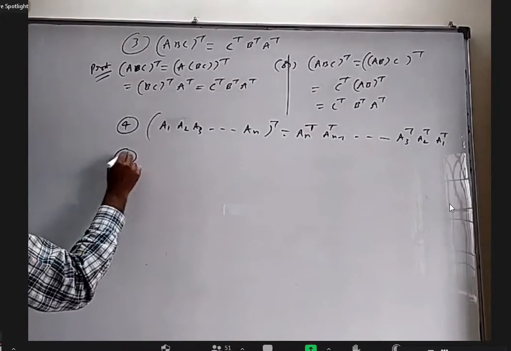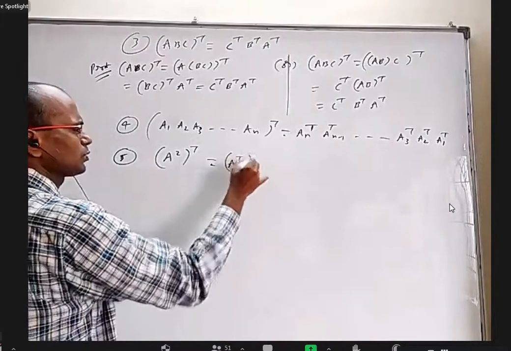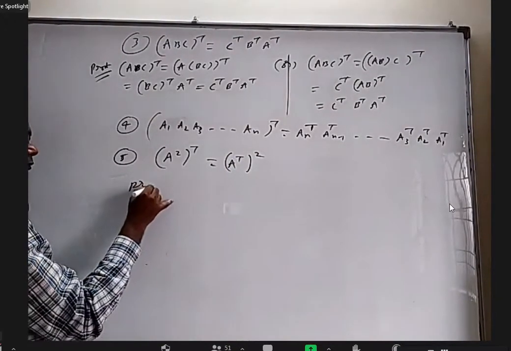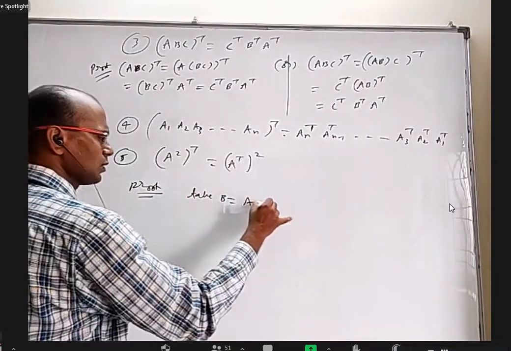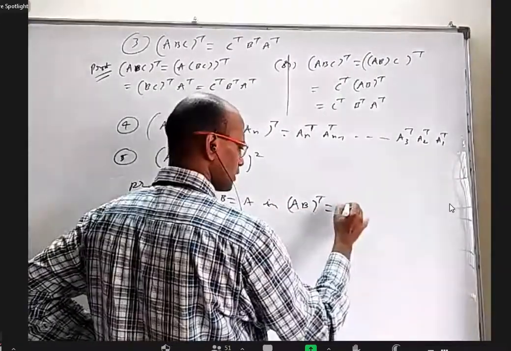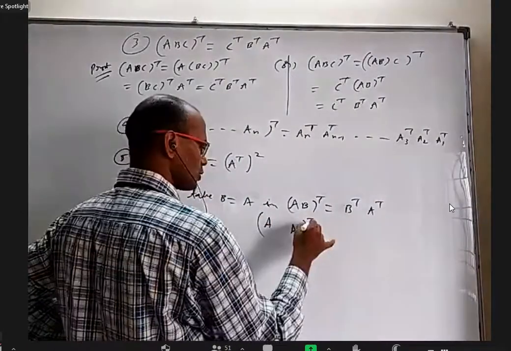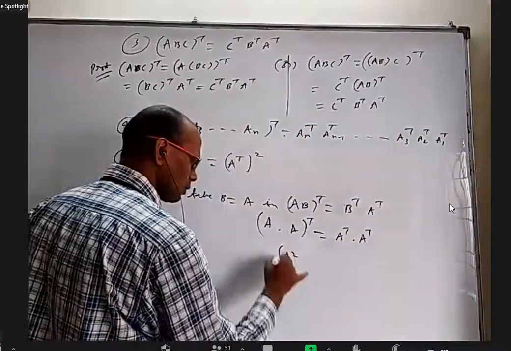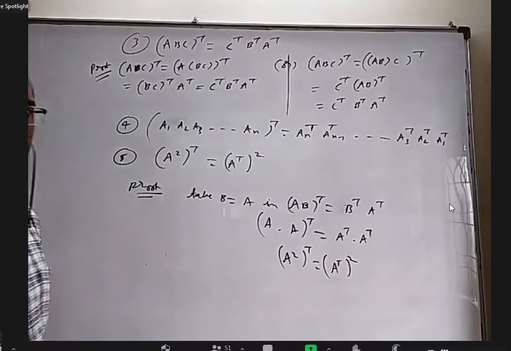Okay, next. A square whole transpose equal to A transpose whole square. How to prove this? Take B equal to A in AB whole transpose equal to B transpose A transpose. Then A into A whole transpose equals A transpose into A transpose. So this property is a special case of the AB whole transpose property.